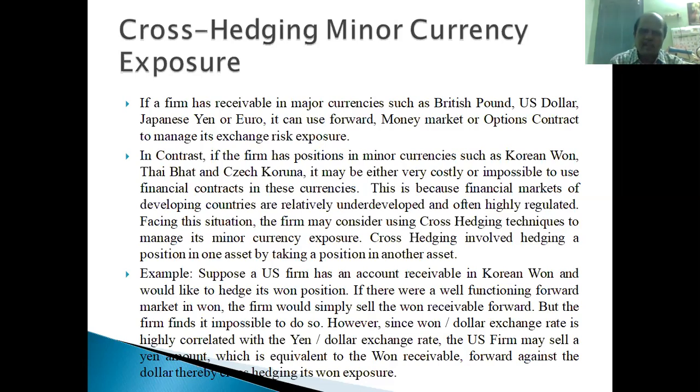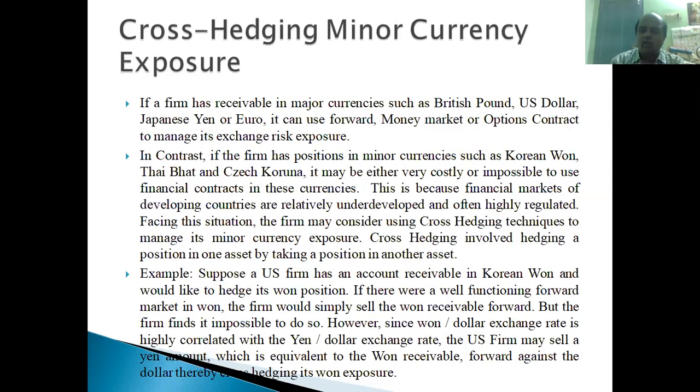In contrast, if the firm has positions in minor currencies such as Korean won, Thai baht, or Czech koruna, it may be either very costly or impossible to use the financial markets. No contract is available. This is because the financial markets of developing countries are relatively underdeveloped and often highly regulated. Facing this situation, the firm may consider using cross hedging techniques to manage its minor currency exposure.